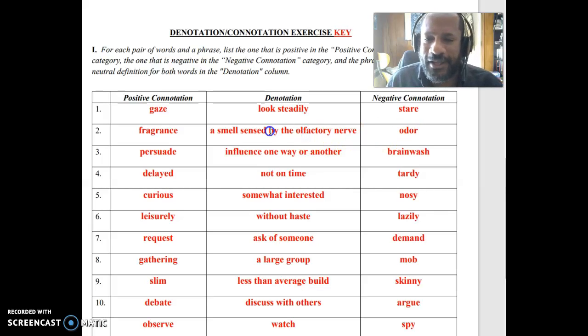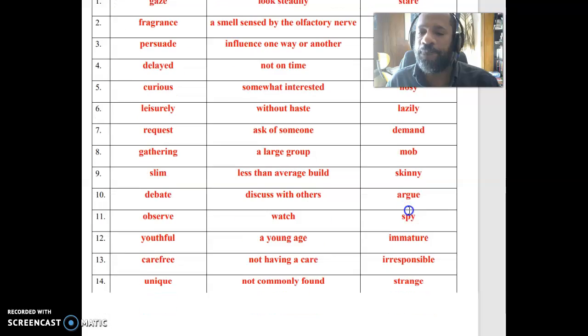And realize that, again, the denotation, the dictionary definition here is going to be the same for either one of these things, but one's going to be positive and one's going to be negative. And so we can choose which word we want to use depending upon what idea we want to get across, right? To not be on time, I want to say it's positive. Oh, I was delayed. Well, that's okay. He was tardy, right? Did something bad. I was somewhat interested. You're curious. Oh, that's a good thing. No, you're nosy. Get out of my business.